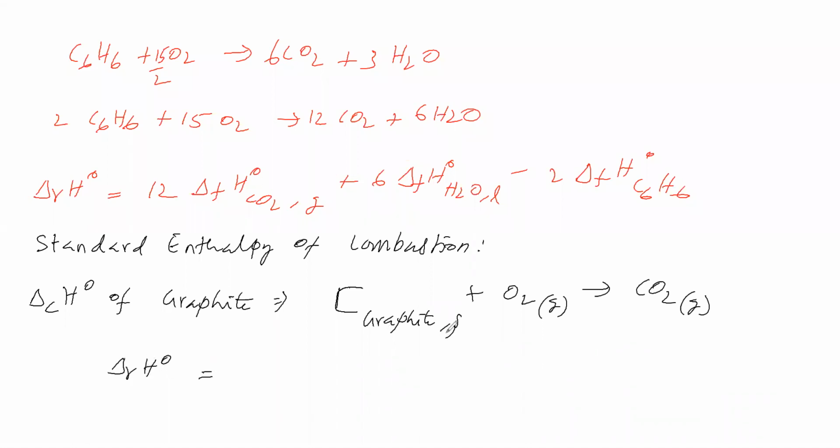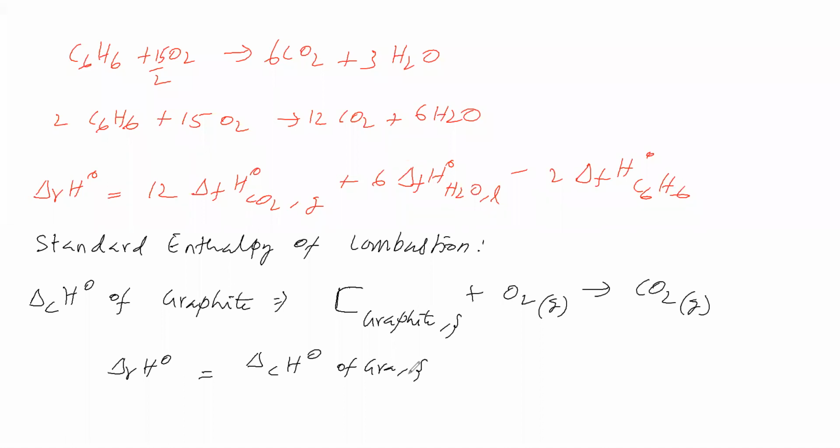Delta RH naught for this reaction means 1 mole of graphite burning with 1 mole of oxygen gas to give 1 mole of carbon dioxide gas. The amount of heat released is called the standard enthalpy of reaction of this equation. This is also equal to the standard enthalpy of combustion of graphite solid. Next we will take some other compound.